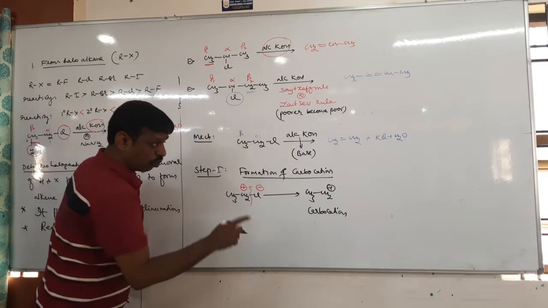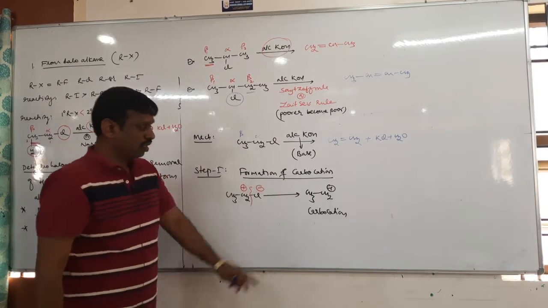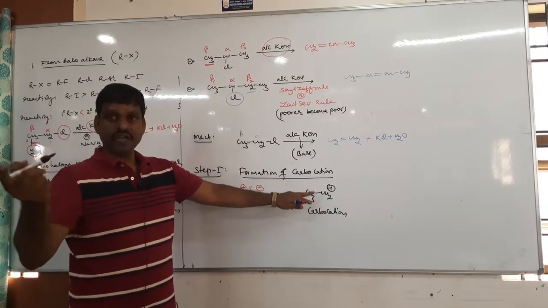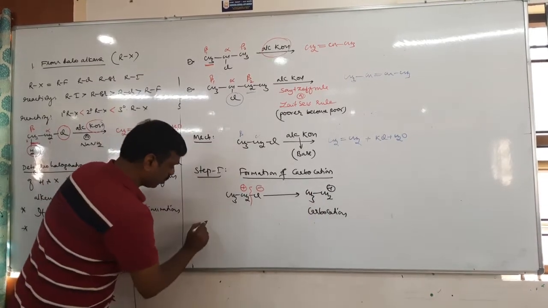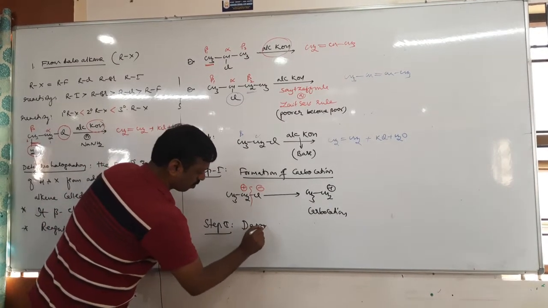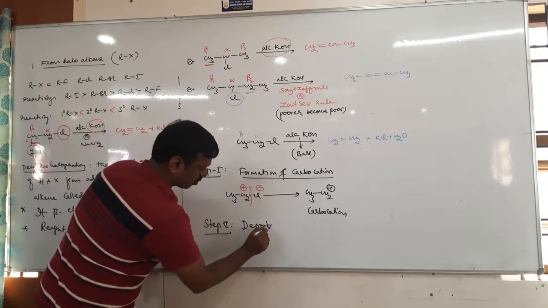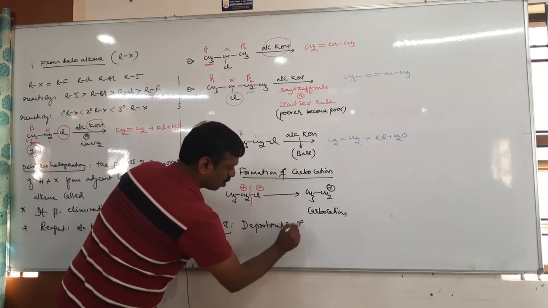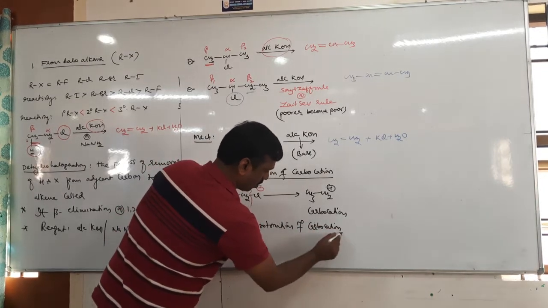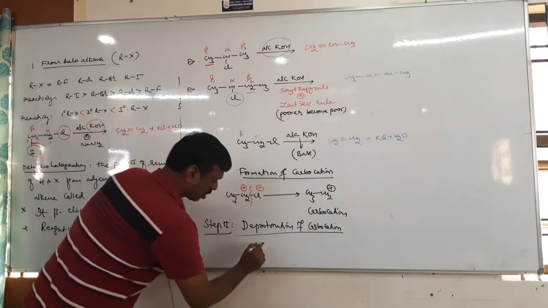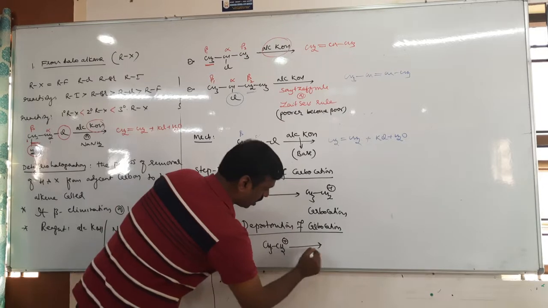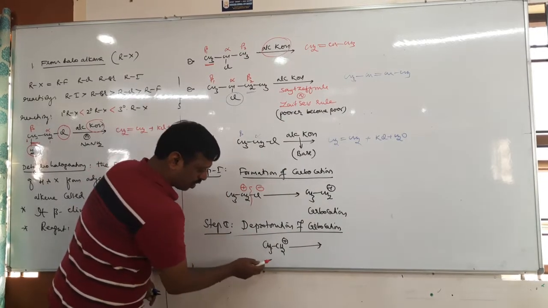Second step, what may be the second step? This carbocation loses a proton, so deprotonation. So step 2 is deprotonation of carbocation. Here the carbocation CH3CH2 undergoes deprotonation, so remove one proton here.